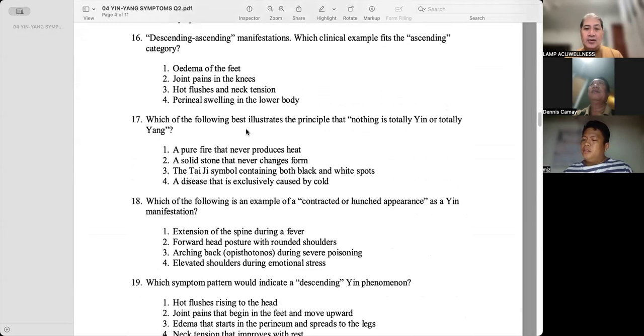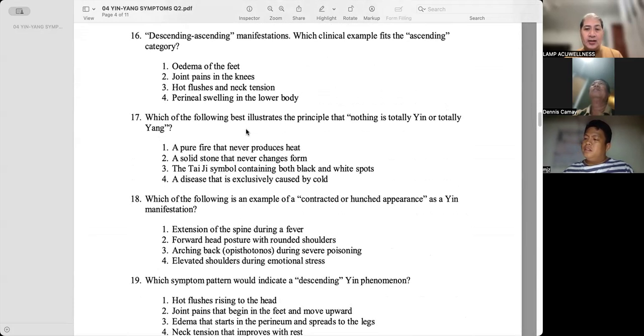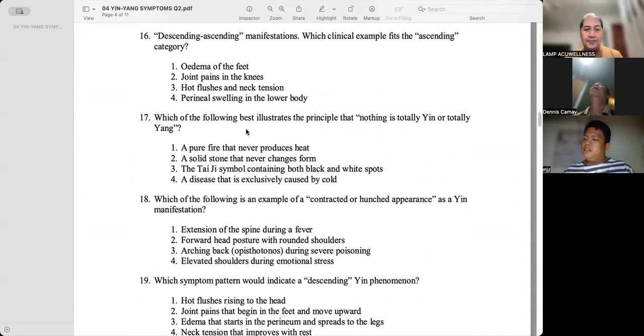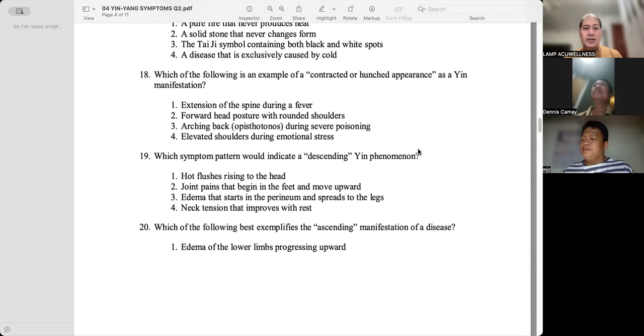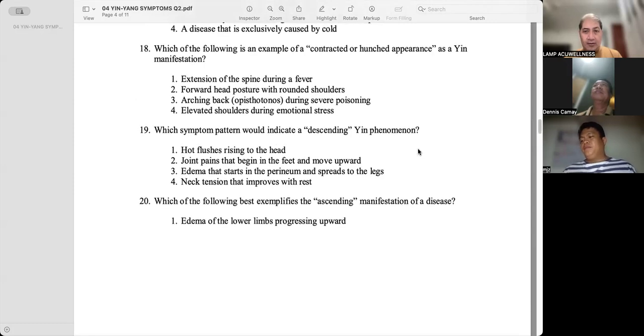Which of the following best illustrates the principle that nothing is totally yin or totally yang? The Taiji symbol containing both black and white spots. Which of the following is an example of a contracted or hunched appearance? Forward head posture with rounded shoulders. Which symptom pattern would indicate a descending yin phenomenon? Edema that starts in the perineum and spreads to the legs.